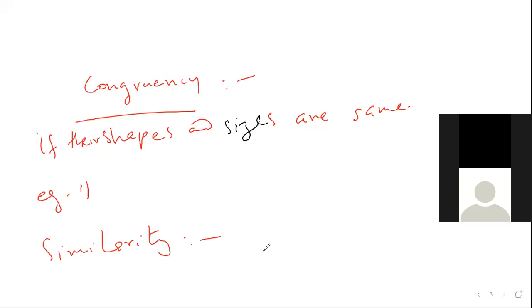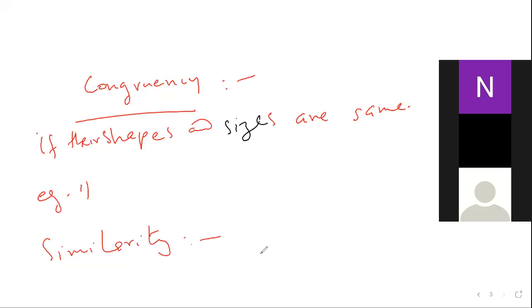Similarity. What is similarity? Tell me. I told you what is similarity. Laksha Naushad, please tell me what is similarity. If their shapes are similar, if the shapes are same, but the ratio of sizes will be same. Okay, anybody please help her. She is coming to the point. She is adding. Okay, please, anybody please.